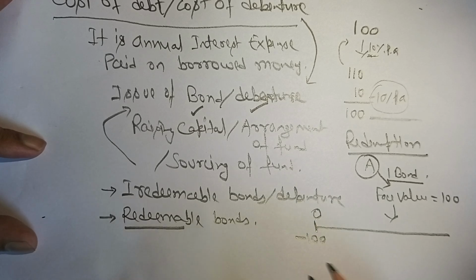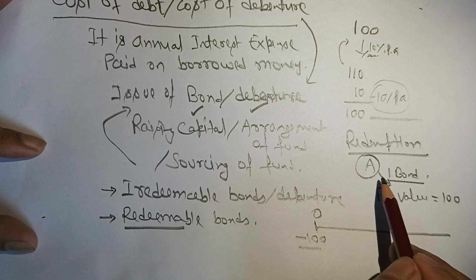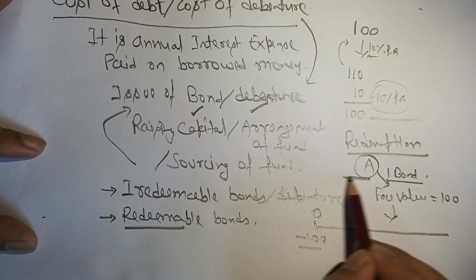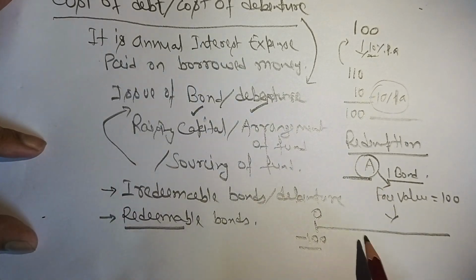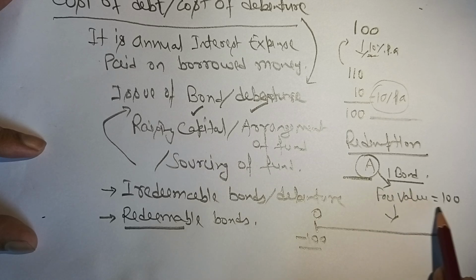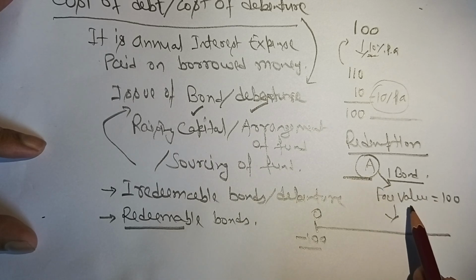So think from your perspective. You'd be paying this rupees 100, so this will be a cash outflow for you. At the same time, this will be a cash inflow for the bond issuer who is raising this fund. And who is the bond issuer? This company A. Now this is known as the face value, that means the price of 1 unit of the bond.